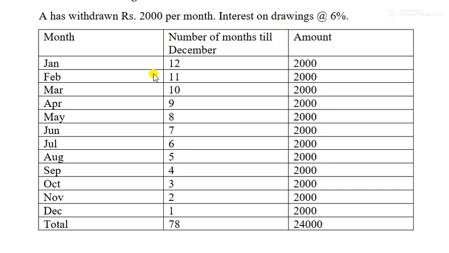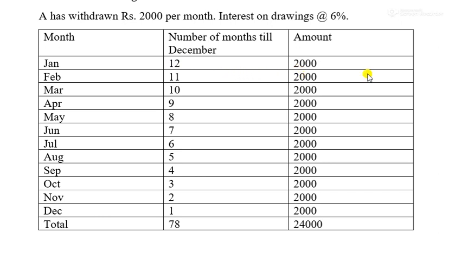In January he withdrew 2000, so he has to pay interest on this 2000 from January till December. Follow my cursor. The interest on this 2000 will be calculated for the whole 12 months because he withdrew it in January.